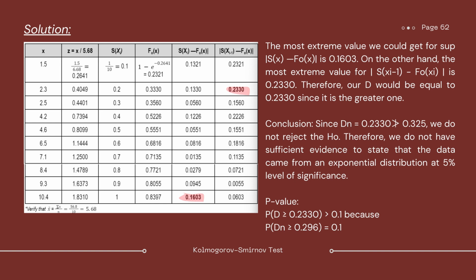Therefore, we do not have sufficient evidence to state that the data did not come from an exponential distribution at 5% level of significance. So for our p-value, we get that the probability of d greater than 0.2330, which is our test statistic, is greater than 0.1, because if we look at the table, the most extreme value there is 0.1. Our test statistic exceeded that, thus it is greater than 0.1.